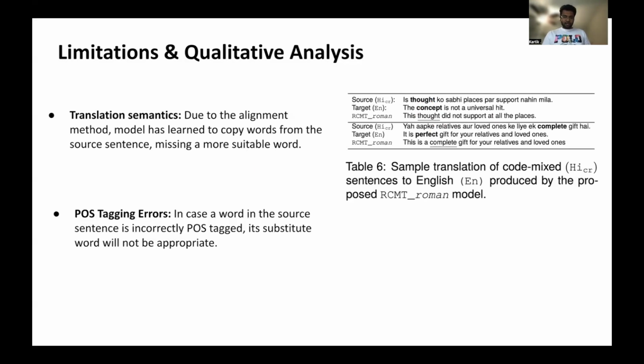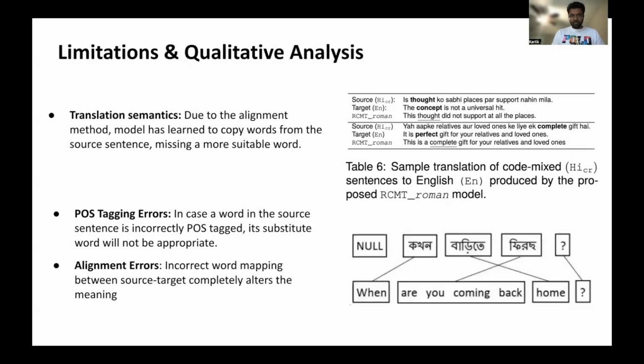Second kind of error is the POS tagging error. For low resource language and for languages such as Hindi, since the pipeline has POS tagging as a step, our performance is dependent on this POS tagging. So if the performance of POS tagging is low, our substitution words will not be appropriate and the dataset will not be of very high quality. This will eventually creep up into the RCMT model that we trained on.